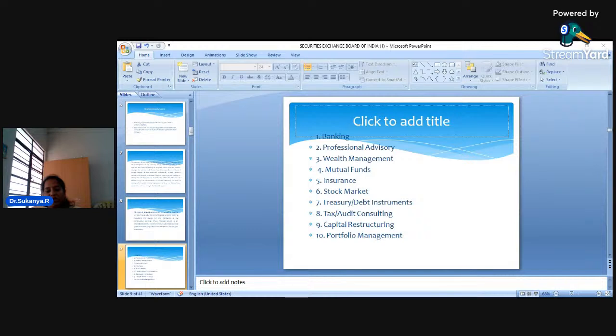We can take up insurance for vehicles. We can take up life insurance, health insurance, and so on. So what you need to keep in mind is, insurance is again a financial service. Stock market, of course, we have spoken already. So we can think of depositing money in the stock market, which is again a way by which you can think of earning money. A stock market happens to be a financial market, which is providing us an avenue for investing money.